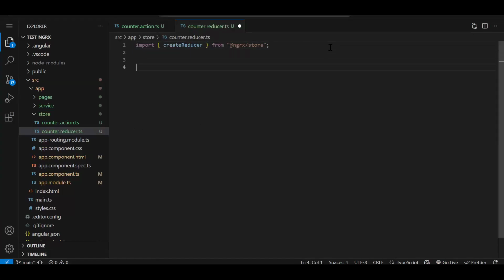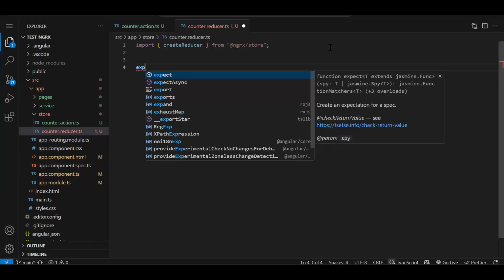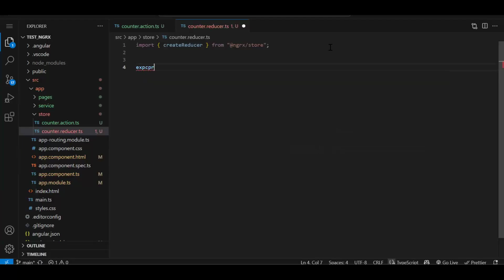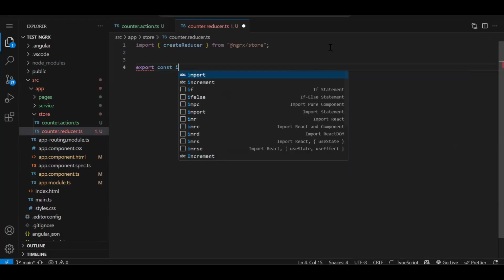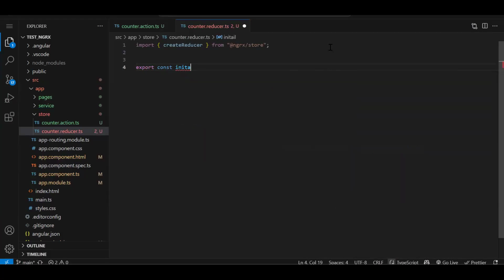After that, we are going to need the action, but first we need to create an initial state. As an example, we are going to take a counter. A counter is nothing but an integer value, right? So we need to initialize it with either 0 or 1, from somewhere we are going to start. So we will initialize our constant state. Export const initialState is equal to, let's say my counter is going to initialize from 0. Instead of 0, let's make it 1.